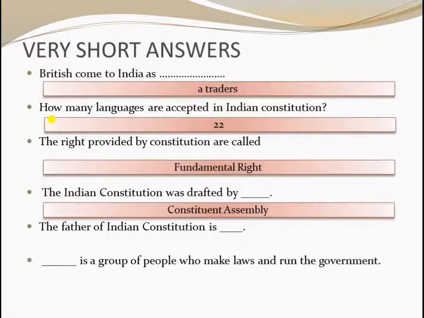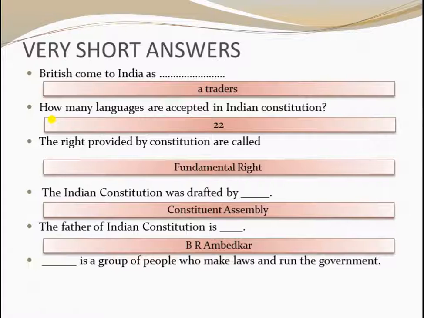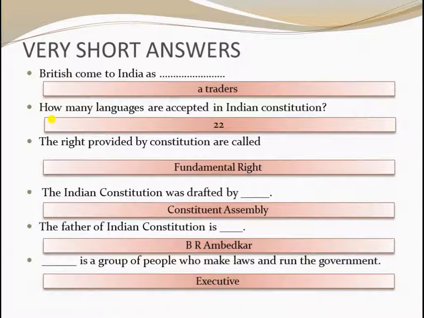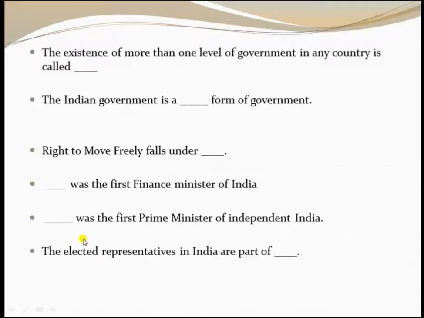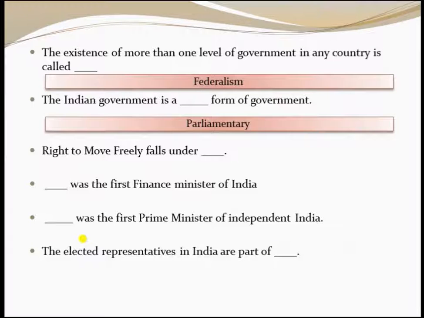The father of the Indian Constitution is dash. B.R. Ambedkar. Dash is a group of people who make laws and run the government. The answer is executive. Next, the extent of more than one level of government in any country is called dash. That is federalism. The Indian government is a dash form of government. That is parliamentary.